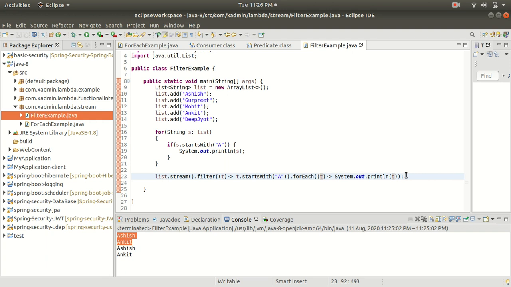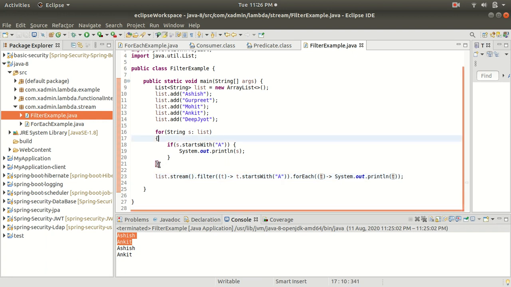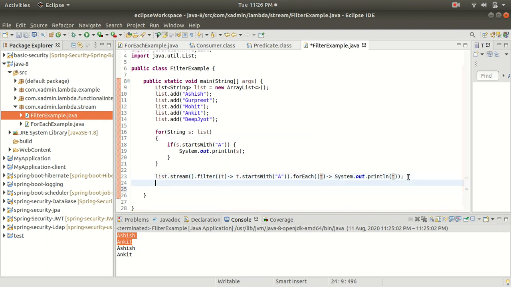Now I will show you how we can use the filter method on a map of objects. For that I am going to add some map objects here.